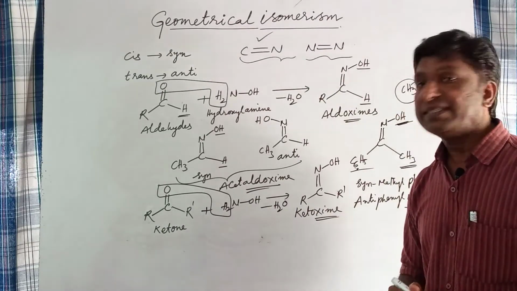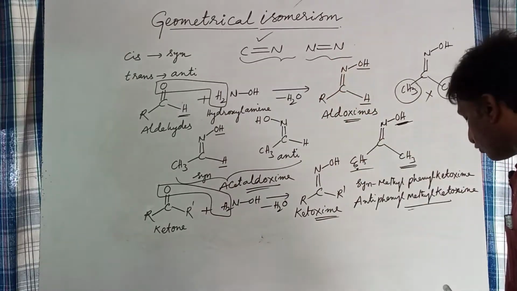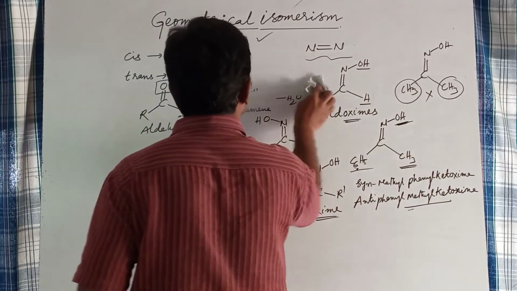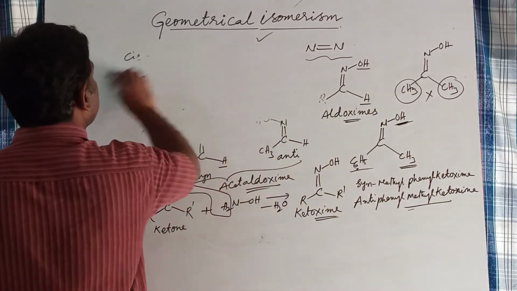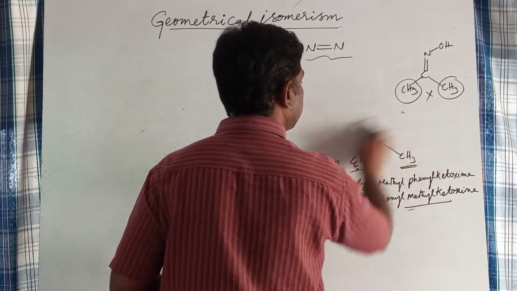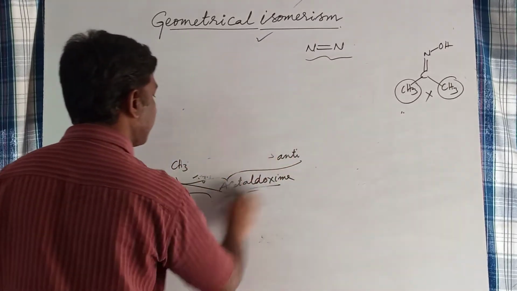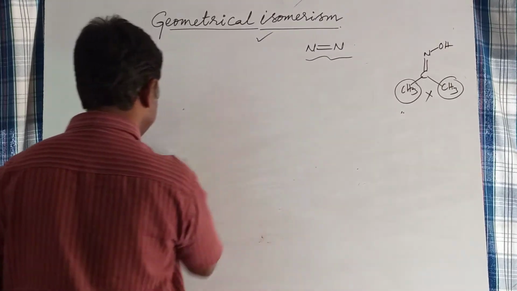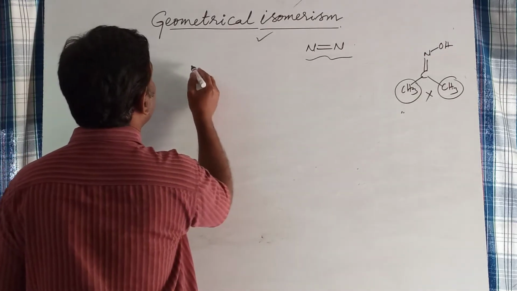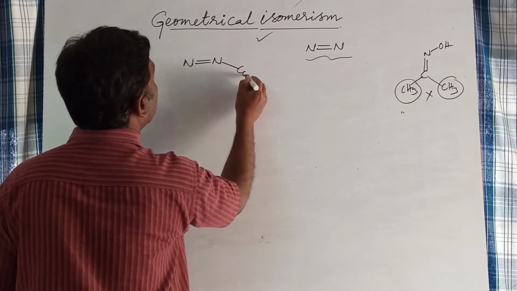Let us see geometric isomerism in compounds having N double bond N. They are azo compounds. This is azobenzene.